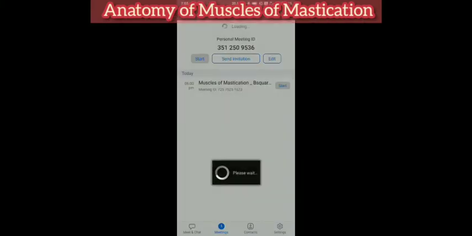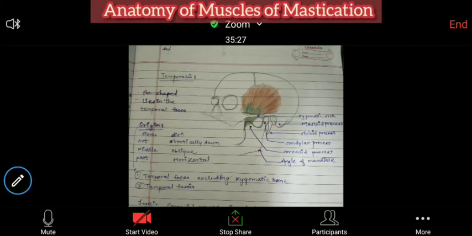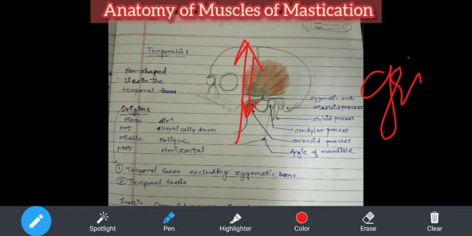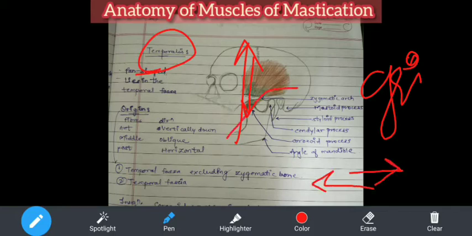See these muscles. So if you see this, we were discussing the actions. So these fibers are in this direction, so they will elevate the mandible. Okay, grinding action is caused. I may not be able to explain it in this diagram, but grinding action happens because of the temporalis muscle. That is this way and this way action. Okay, and the third action. Now these are coming this way. So on contraction, the movement will be this way. When these fibers will contract, the movement will happen at the insertion.